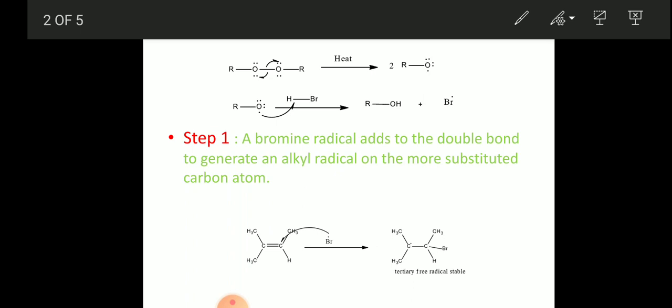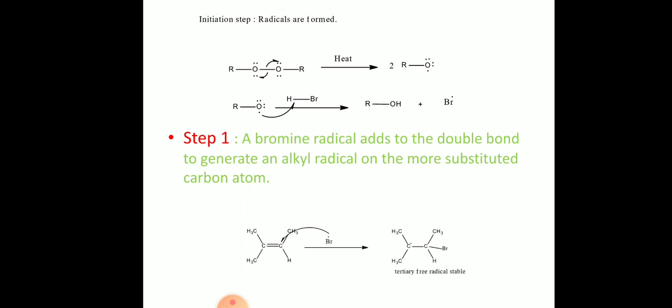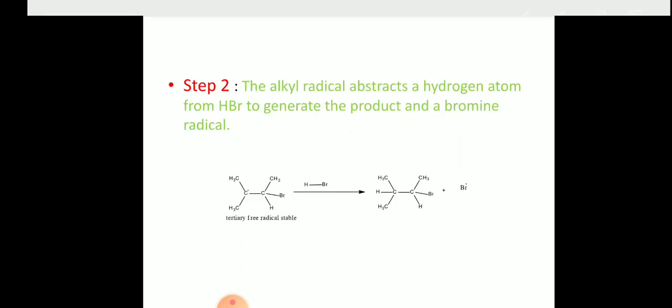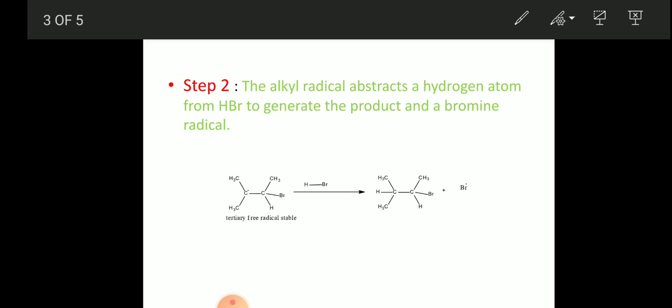In the second step, this tertiary free radical will react with hydrogen bromide, abstract a hydrogen, and generate the bromine radical. Again this bromine radical will enter the first step and start the reaction, so that you are getting an anti-Markovnikov product. It is very easy to understand.